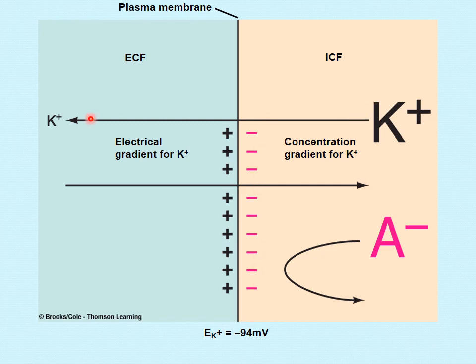Because the A- ions, which are the negative protein ions that are impermeable, remain inside, and the potassium ion, being the positive ion, is leaking out, the inside of the membrane will become relatively negative. A positivity is going outside, so the inside of the membrane will become negative. So the concentration gradient for potassium from inside to outside will create negativity inside the membrane.